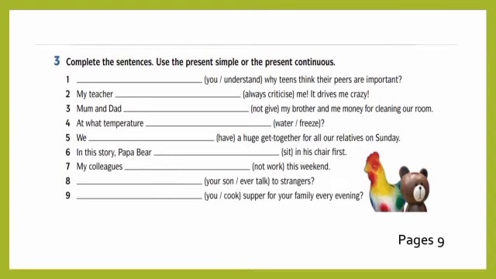No putting ing. All right, we have a huge get together for all our relatives on Sunday. All right, this is a present continuous. Because of "we" here, we need to put are. We are having a huge get together for all our relatives on Sunday.